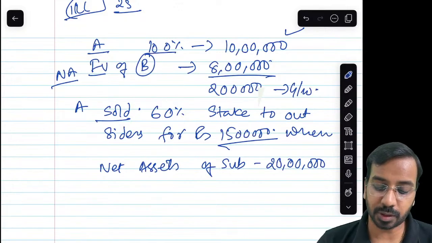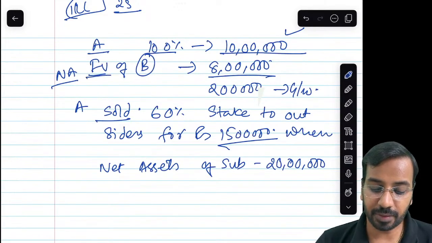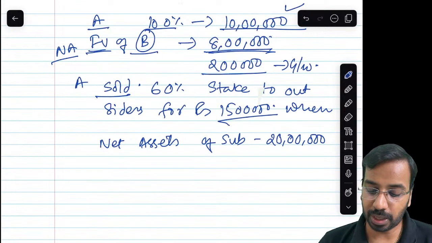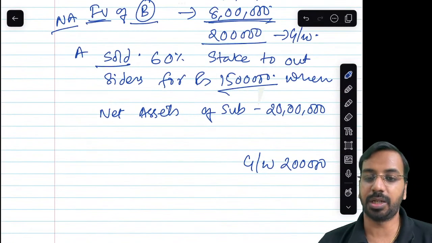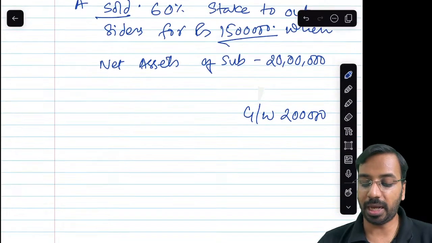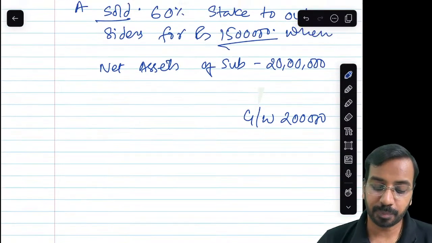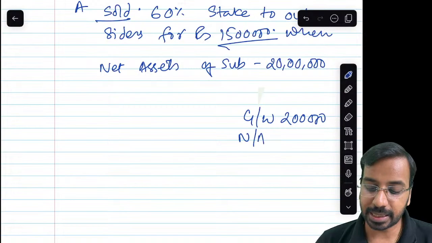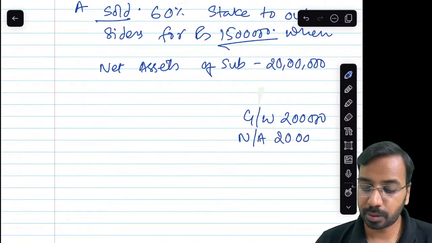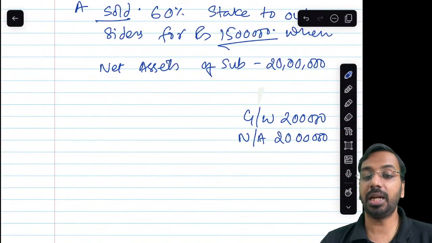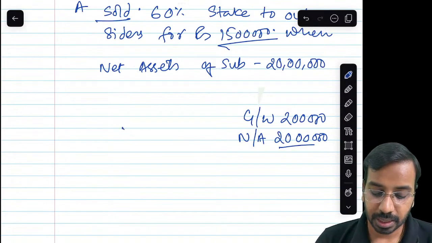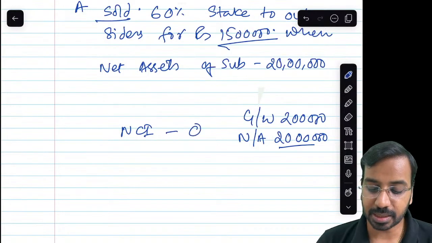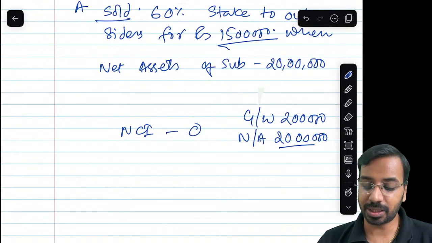Initially, A acquired 100% of the subsidiary for 10 lakhs. Fair value of the subsidiary is 8 lakhs. 2 lakhs is goodwill. So, in the balance sheet, you will have goodwill of 2 lakhs, which comes from the subsidiary. And on the date of sale, the net assets is how much? 20 lakhs. Right? Now, how much is NCI? NCI is 0.